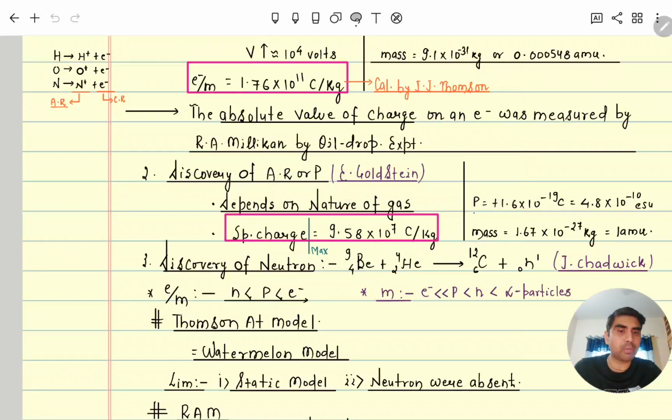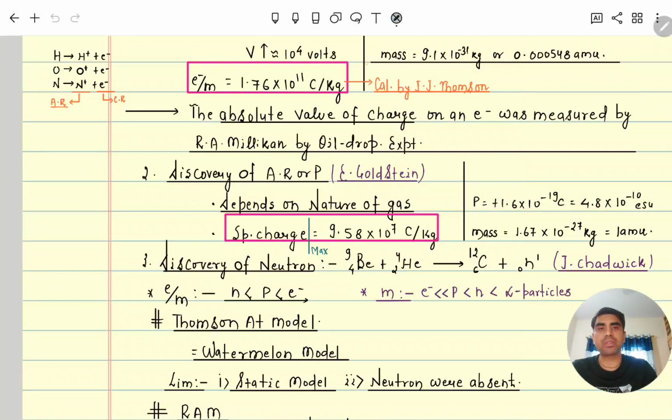Here we can see the proton has a charge of 1.6 into 10 to the power minus 19 coulomb, or plus 4.8 into 10 to the power minus 10 ESU, electrostatic unit. Mass is 1.67 into 10 to the power minus 27 kg. In gram it will be minus 24, and in AMU it is 1 AMU.